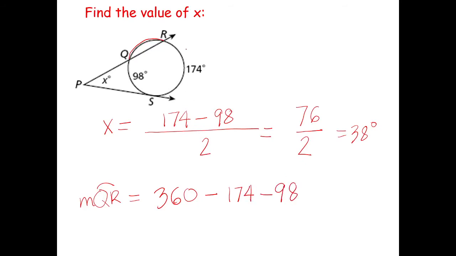So I'm going to be subtracting 174 and 98 from 360, the whole circle, so that I will be getting the measure of arc QR. So what is now 360 minus 174 minus 98?